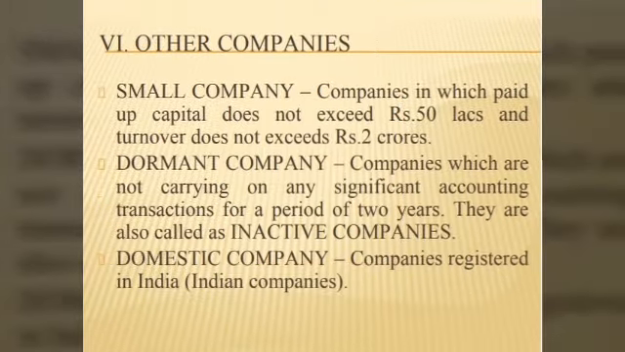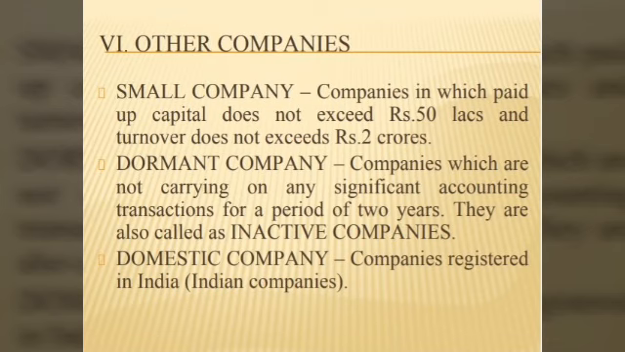The next classification was the other companies. The companies which are not coming under the above 5 bases all come under this basis, that is other companies. We can have many companies in other companies. I am going to explain a few companies. Number 1 is small company. Small company is one in which the paid up capital of the company does not exceed 50 lakhs and the turnover, that is the sales, doesn't exceed rupees 2 crores. That is called a small company.